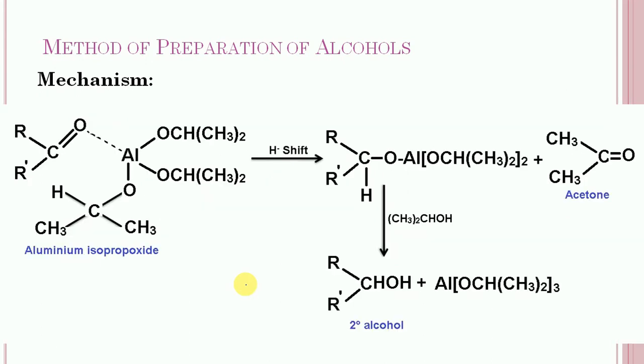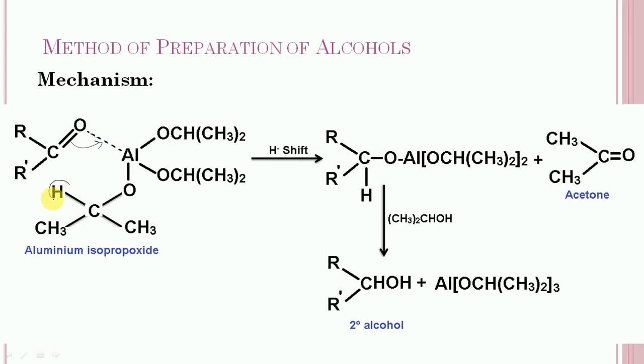Let us consider its mechanism. So this is the ketone. There is an interaction between oxygen and aluminium. Now this pi bond will shift toward this side, so there is a formation of a permanent bond between oxygen and aluminium.